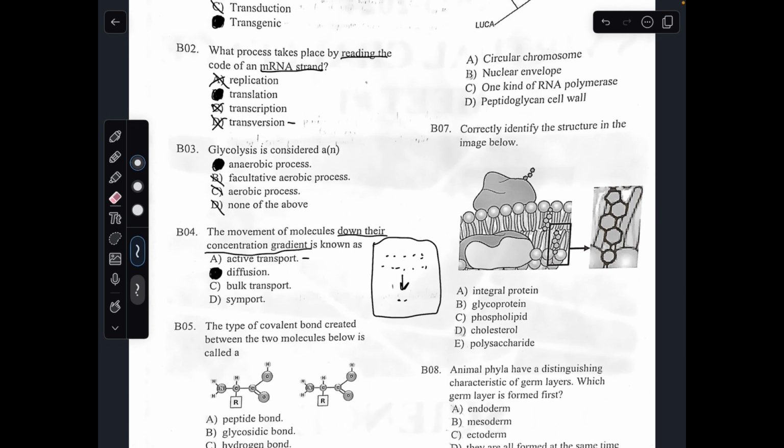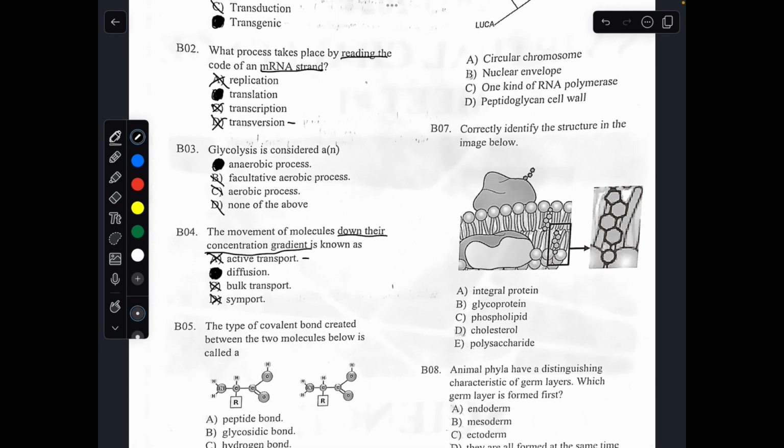Active transport is the other way around. Active transport is from low to high concentration, which is not what's being described. Bulk transport is when large materials are being transported in and out of the cell, which also is not what's being described. It's not talking about endo or exocytosis.